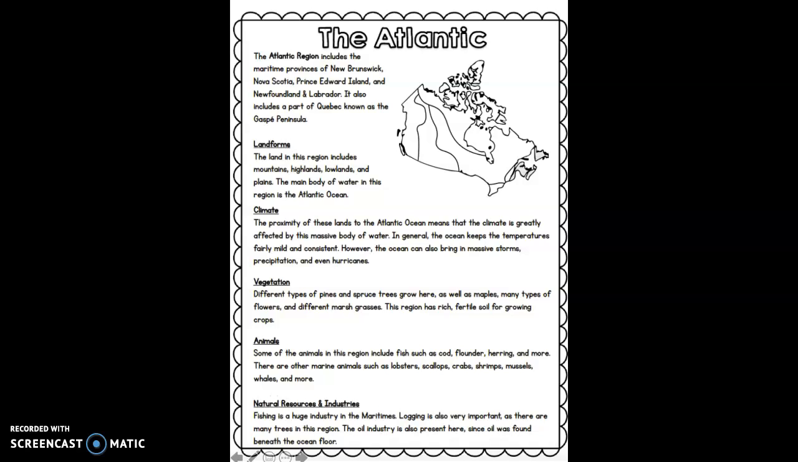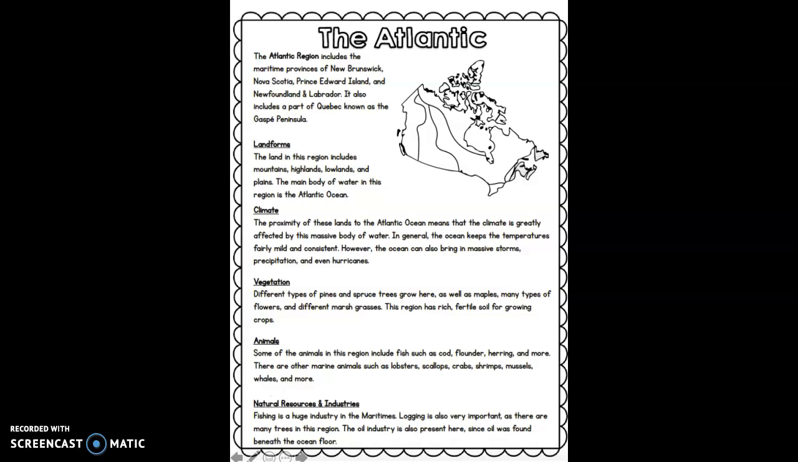So the Atlantic region includes the maritime provinces of New Brunswick, Nova Scotia, Prince Edward Island, and Newfoundland and Labrador. It also includes part of Quebec known as the Gaspé Peninsula. So the landforms. The land in this region includes mountains, highlands, lowlands, and plains. The main body of water in this region is the Atlantic Ocean.